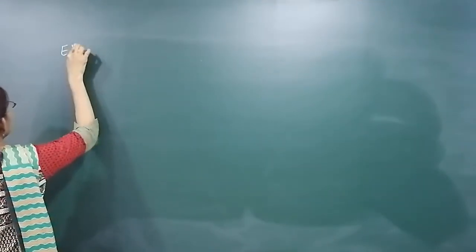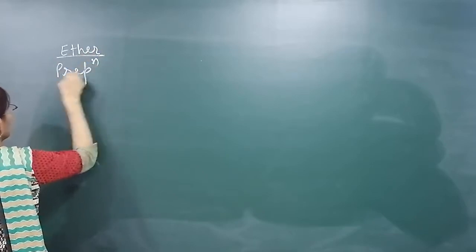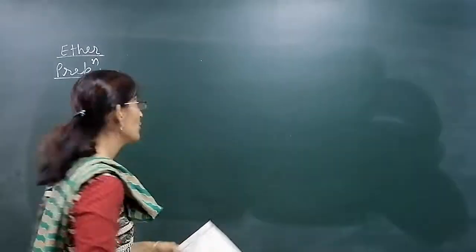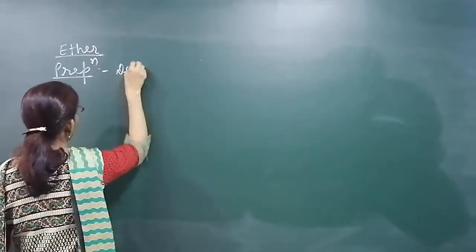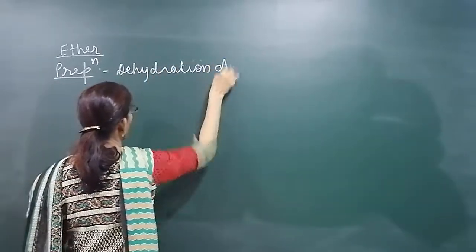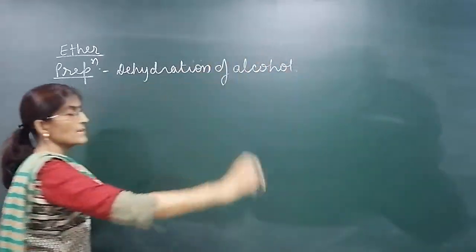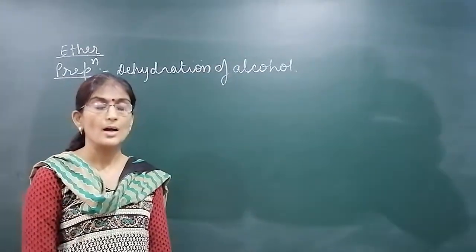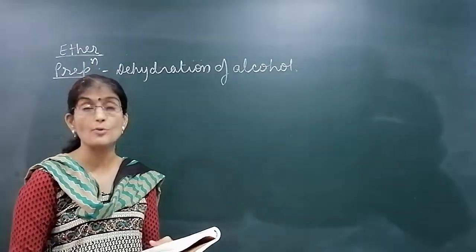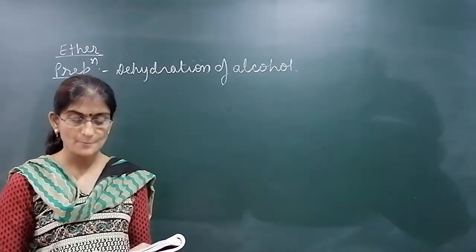First, preparation of ether. Very important method. It is prepared by dehydration of alcohol. Ether is prepared when water is removed from alcohol, and dehydration takes place in the presence of acids H2SO4 or H3PO4.